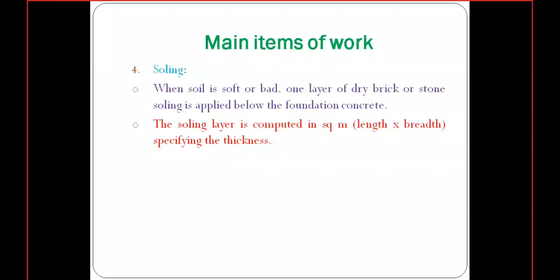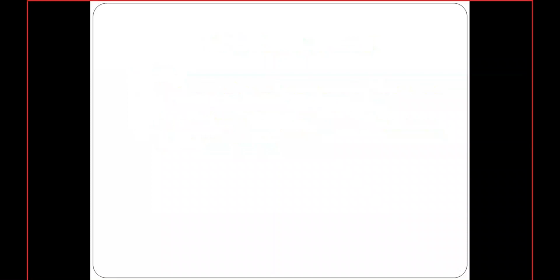As I showed in the last picture, the bricks or stones will be laid side by side. After laying, the gaps will be filled with cement mortar or cement concrete. The unit considered for brick soling is square meters. So that is about brick soling or stone soling.